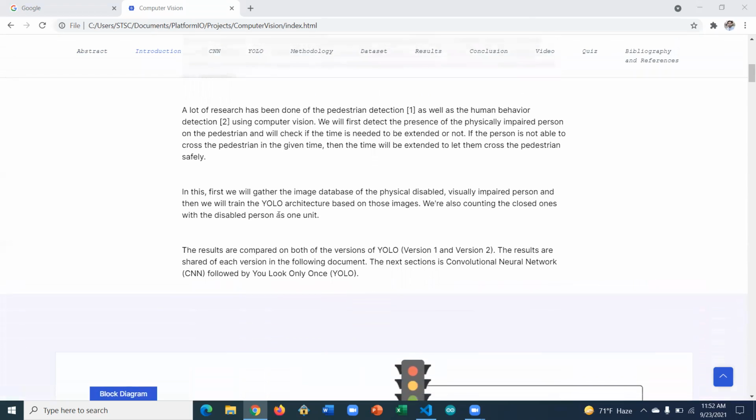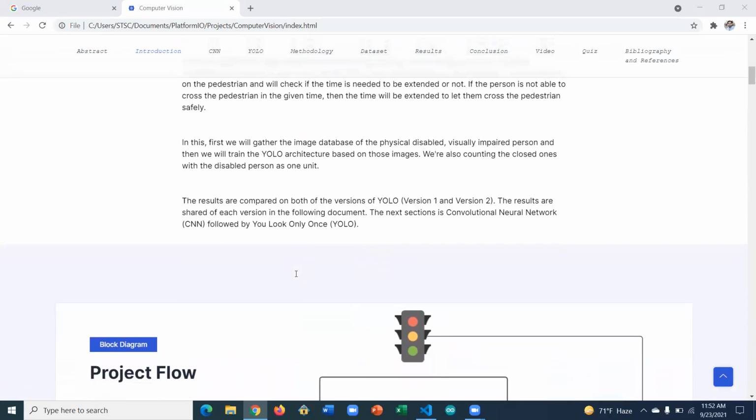But a lot of research has been done on pedestrian detection. So the night time and object cluttering are basically solved, so we can go ahead. And a lot of research has also been done on human behavior detection using computer vision. So first we will detect the presence of the physically impaired person on the pedestrian crossing, and we'll check if the time needs to be extended or not.